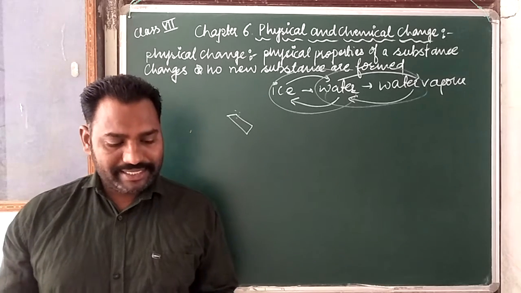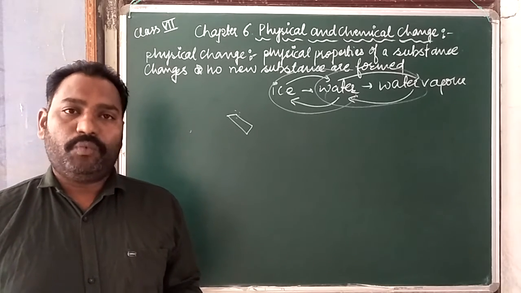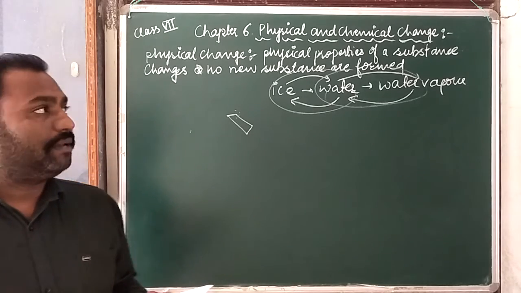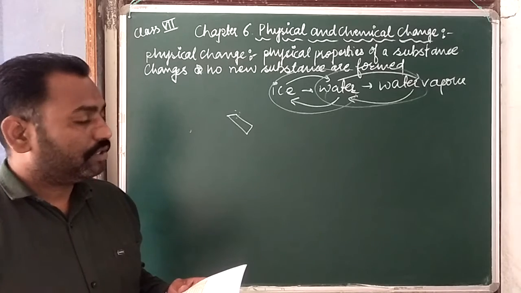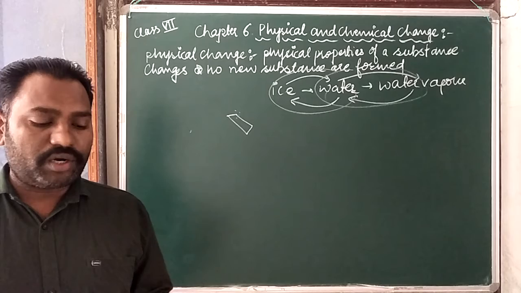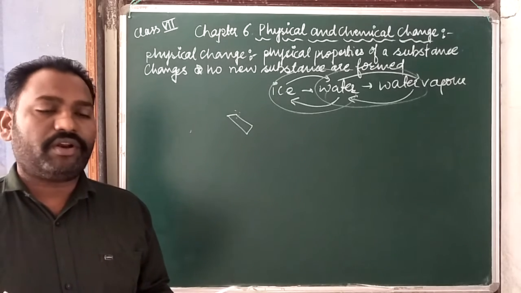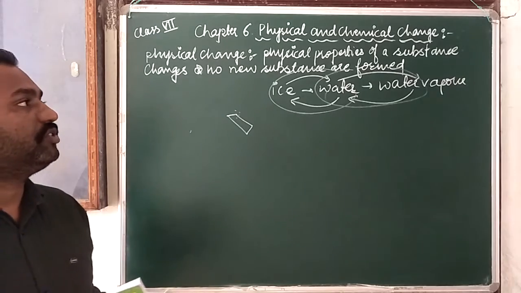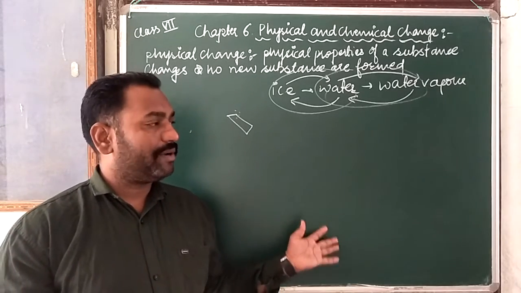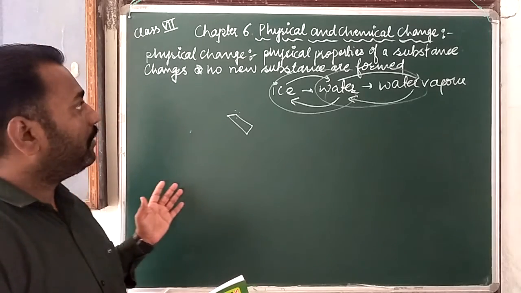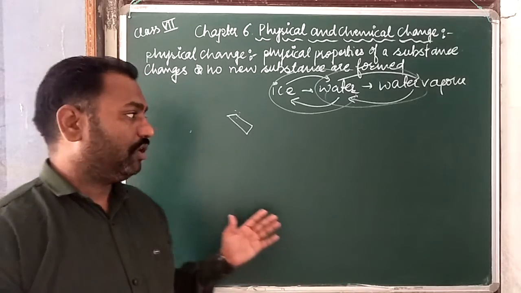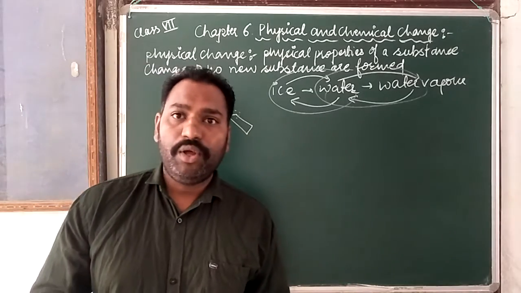Now some other examples of physical change are glowing of an electric bulb. Once the electric bulb glows, it can again be unglowed, and again glow. Magnetization of an iron piece, dissolution of salt or sugar in water, expansion and contraction of metals. So these all are physical changes, because here no chemical properties change. Only the physical properties of substances are changed. It means states of matter can be changed, like solid to liquid, or liquid to gas.